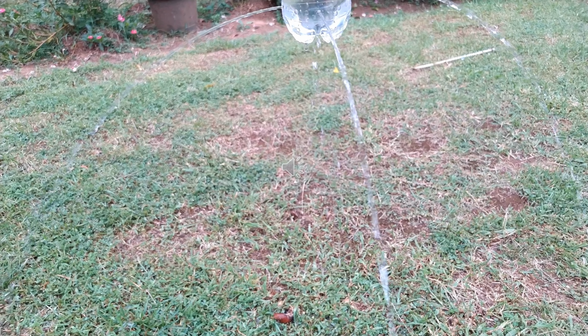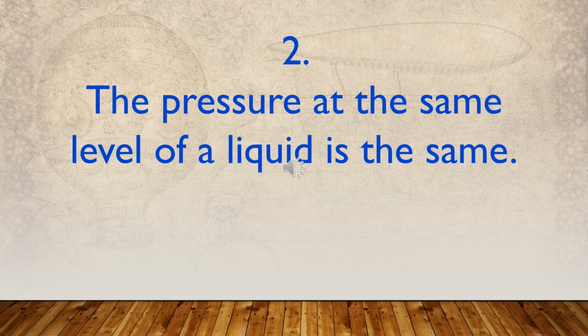The horizontal distance traveled by water coming out of every hole at the bottom is the same. This is because the pressure at the same level of a liquid is the same. The second characteristic of hydrostatic pressure is that the pressure at the same level of a liquid is the same.